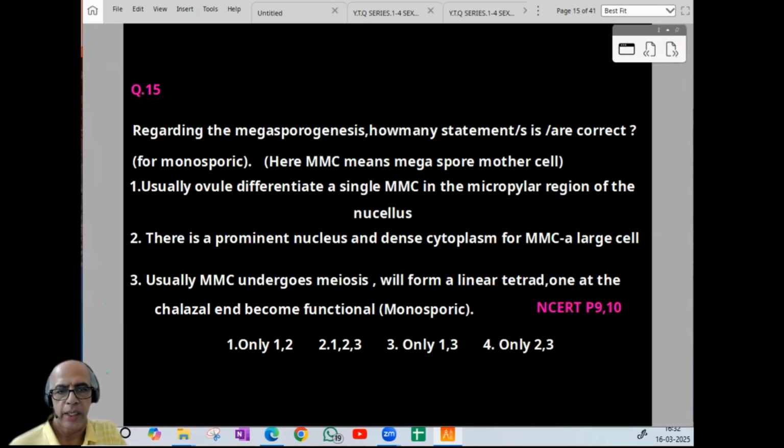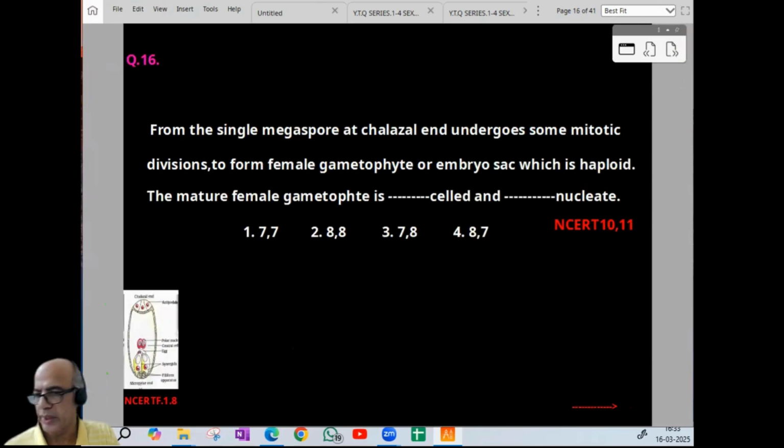When we come to 15, regarding megasporogenesis, how many statements are correct for the monosporic embryo sac? Here MMC means megaspore mother cell. Usually, the ovule differentiates a single MMC in the micropylar region of the nucellus, correct. There is a prominent nucleus and dense cytoplasm for the MMC, a large cell, correct. Usually, the MMC undergoes meiosis and forms a linear tetrad. One at the chalazal end becomes functional and later develops into the monosporic embryo sac. So that is also correct. So we can find the second option is correct for the 15th question. So it is 2. Now coming to 16.